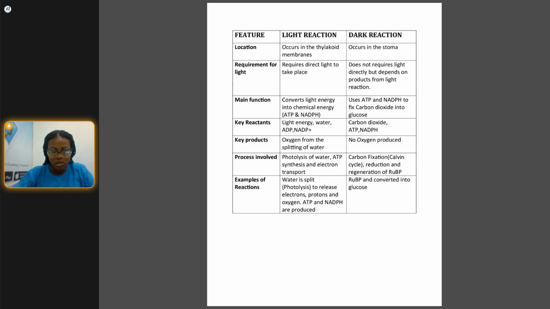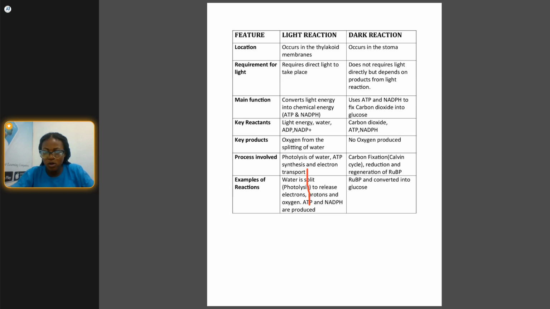So you can check this very well. Looking at this, you can see the light reaction and the dark reaction.